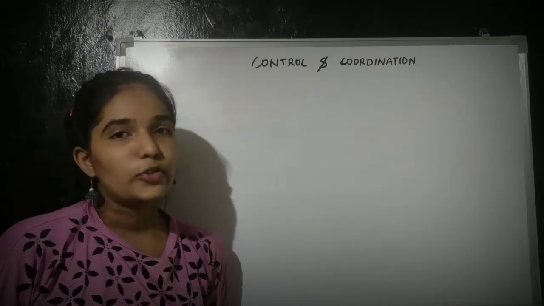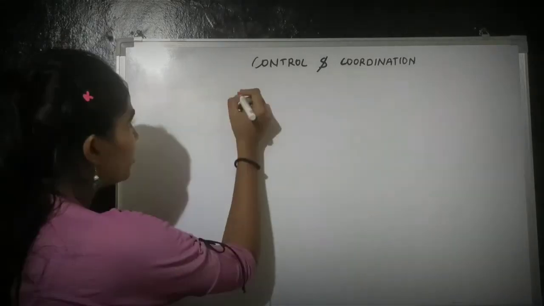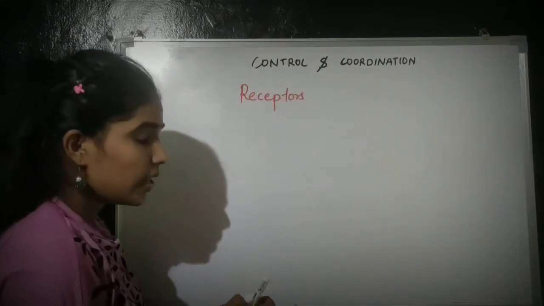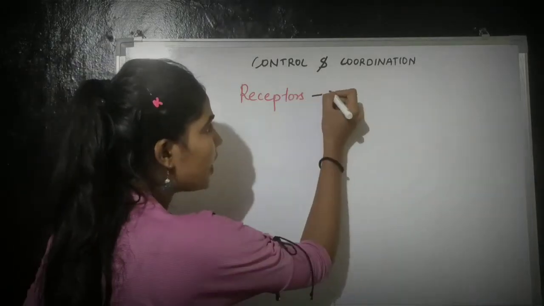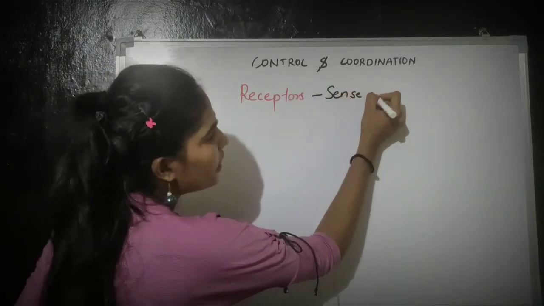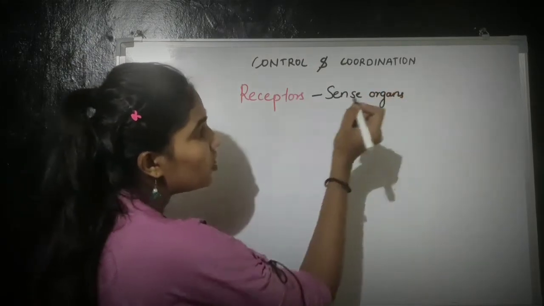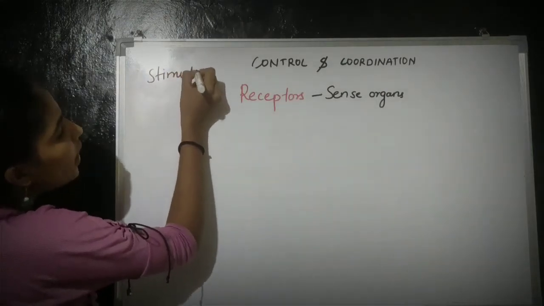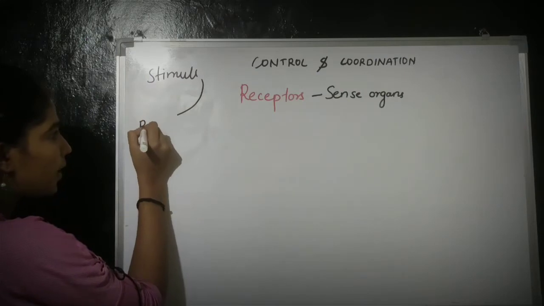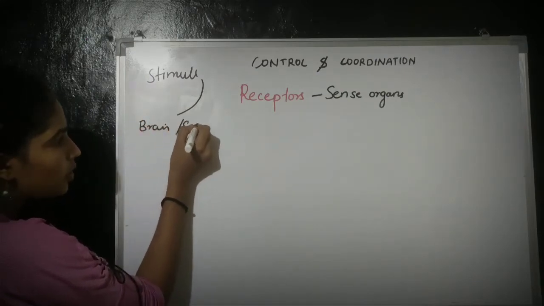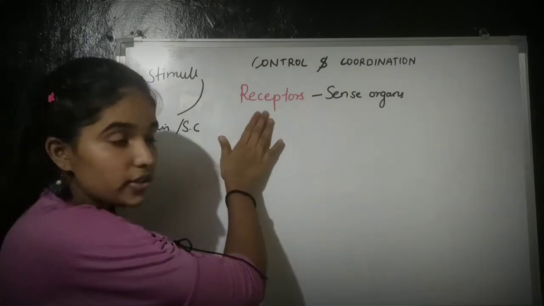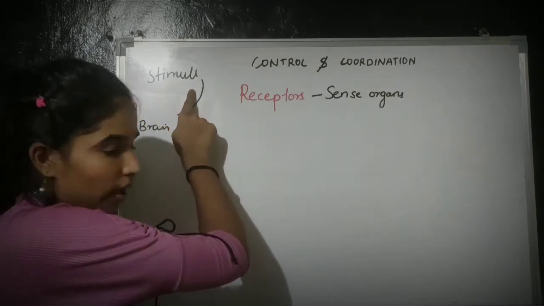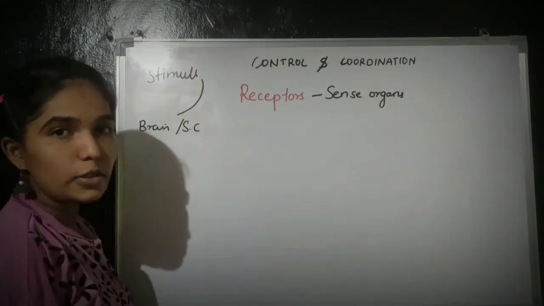Okay. So now we will learn about the receptors. Now what are receptors? Receptors are the sense organs which take up the message from the stimuli and pass that message to the brain or the spinal cord. So what are receptors? They are the sensory organs which take the message from the stimuli and pass that message to the brain or the spinal cord.